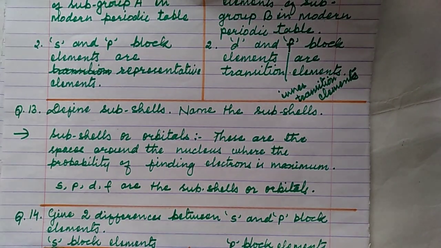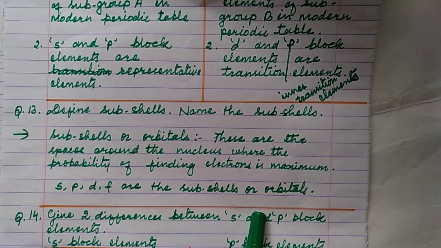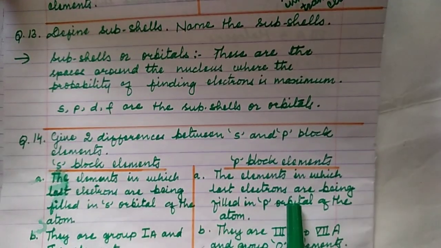Define subcell, and name the subcells. Subcells, or orbitals, are the spaces around the nucleus where the probability of finding an electron is maximum. Actually, subcells are the divisions of main cells. The main cells K, L, M, N are divided into subcells, and the names of these subcells are S, P, D, F. So subcells are the orbitals.